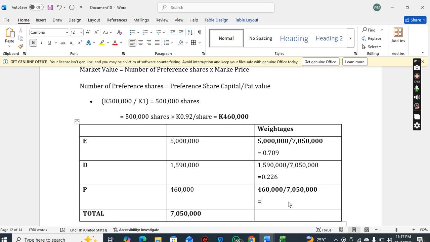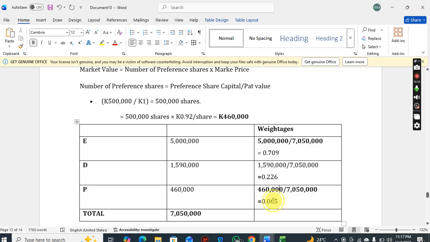So I can just say 0.065. Remember, when you add them up, they have to equal 1 or 100%.